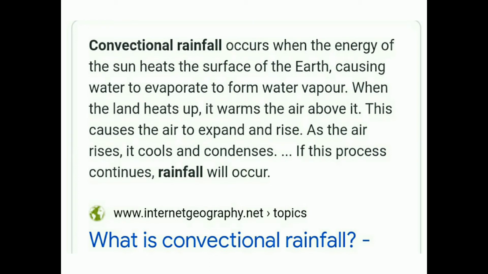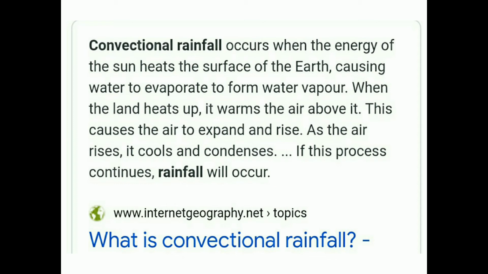So here is the complete definition of convectional rainfall. It occurs when the energy of the sun heats the surface of the earth, causing water to evaporate to form water vapor. When the land heats up, it warms the air above it. This causes the air to expand and rise. As the air rises, it cools and condenses. If this process continues, rainfall will occur. This is called convectional rainfall.